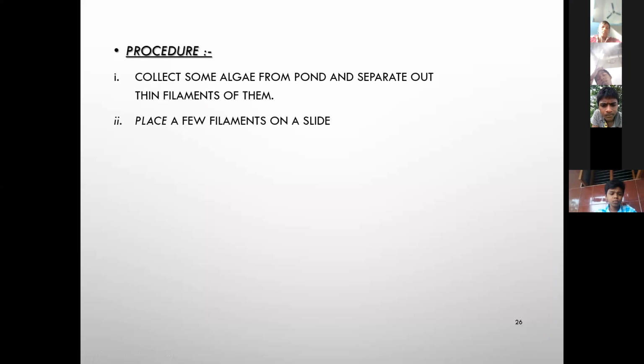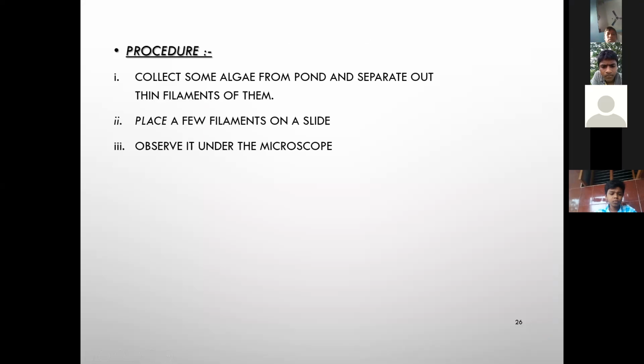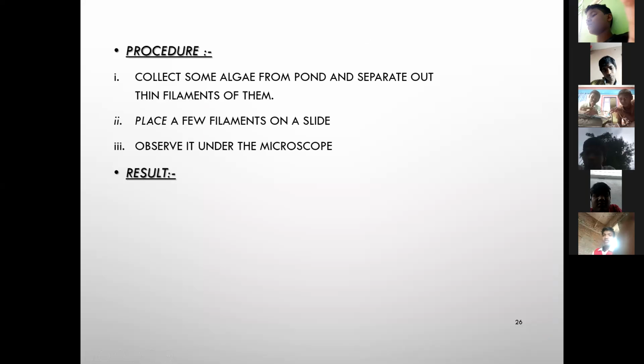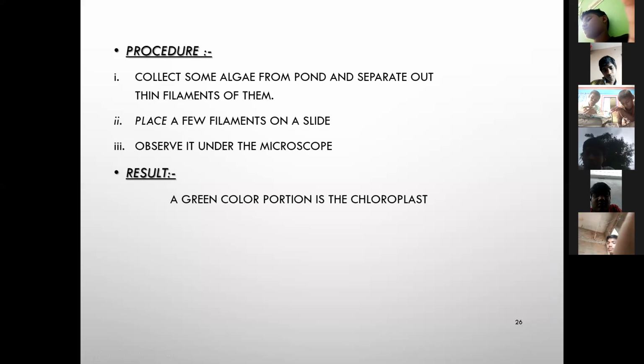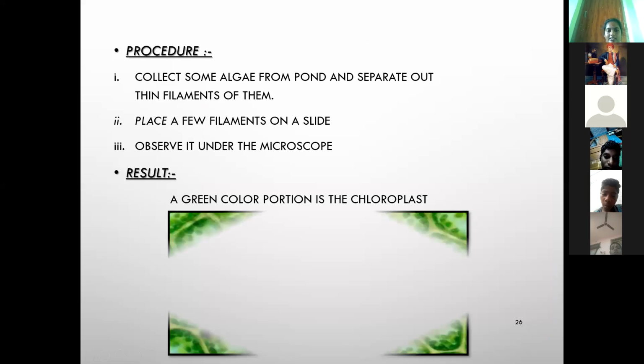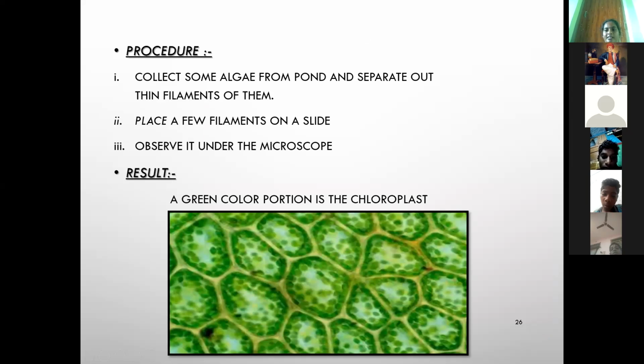Place a few filaments on a slide and observe under the compound microscope. Result: a green color portion is the chloroplast. This is the chloroplast, present in algae.